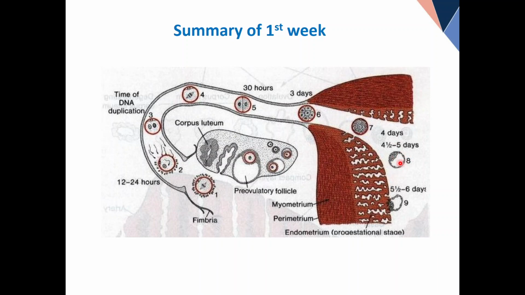Now, if you see the difference between this and this, it is still surrounded by the zona pellucida. The zona pellucida was a protective shell, and its purpose until day 4 or maybe 5 was to bring the group of cells, which are otherwise very fragile, to the uterine cavity. Subhanallah, embryology is a very interesting subject. Now we have this structure around day 5 in the uterine cavity. The mother doesn't even know.